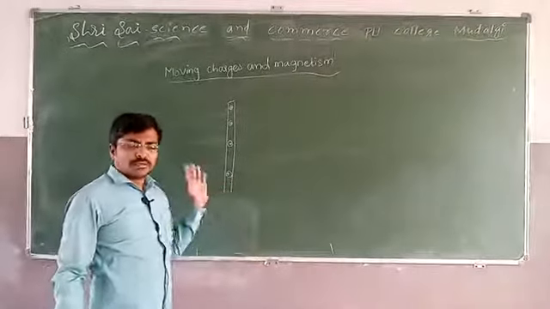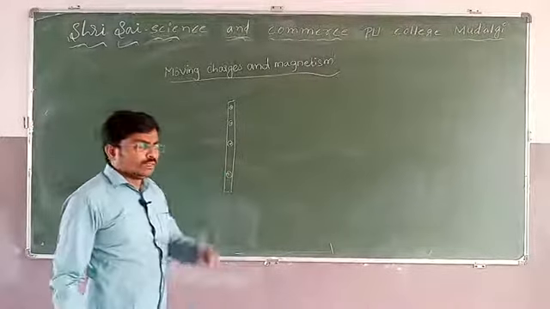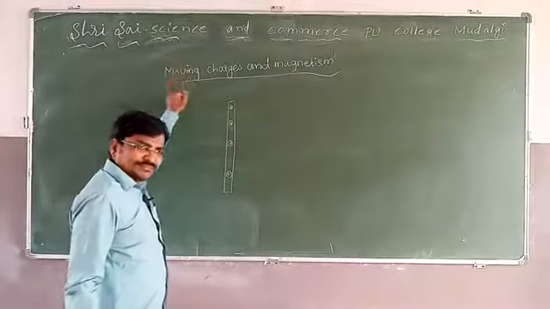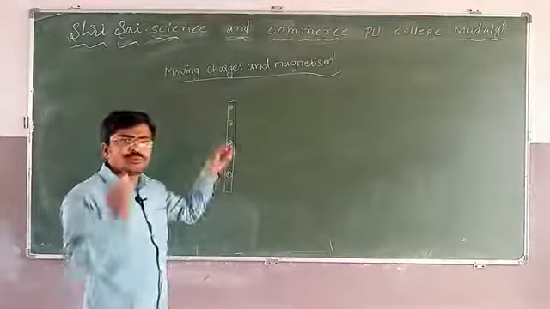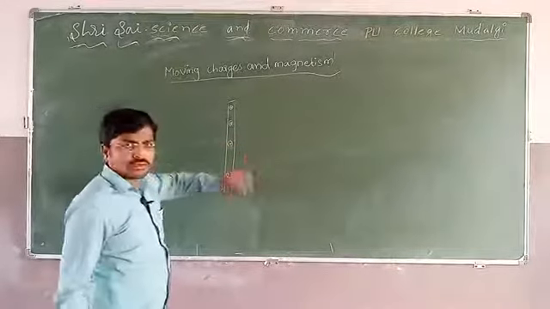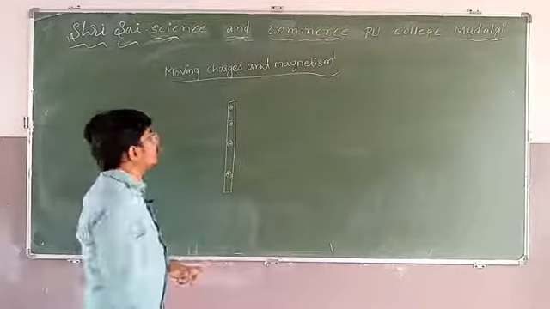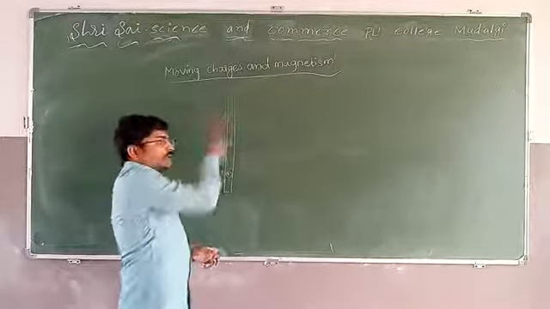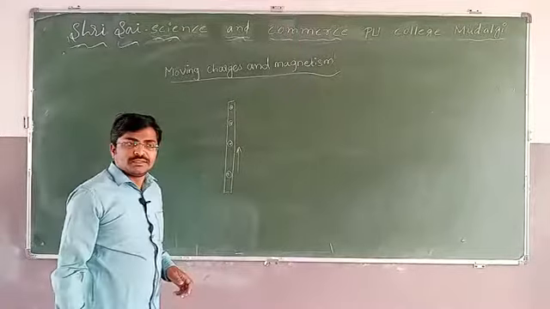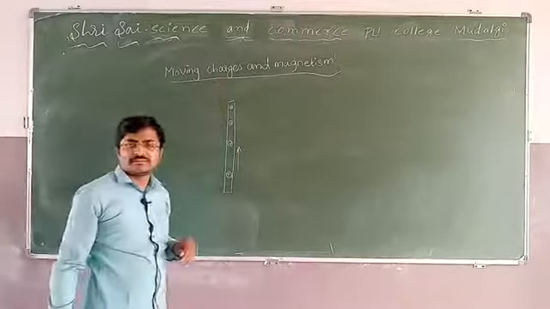Usually in every conductor electrons are the free charges, but right now you just imagine positive charges are here. On this straight conductor there are positive charges, and they are moving in this direction.